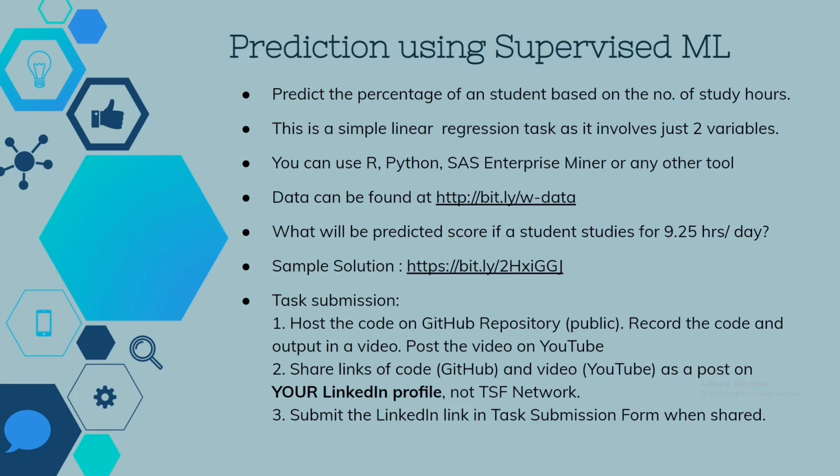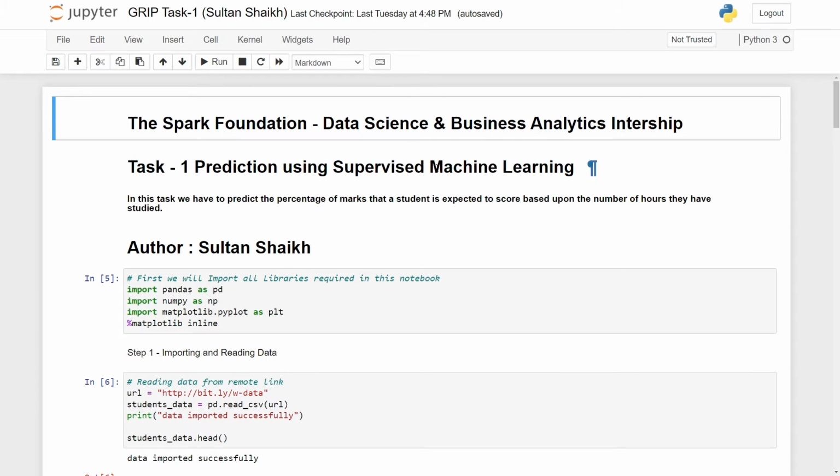My task was prediction using supervised machine learning, which involves predicting the percentage of marks a student is expected to score based upon the number of study hours. It is a simple linear regression task as it involves only two variables, that is the number of hours and scores. We first start with importing all the required libraries such as pandas, numpy and matplotlib.